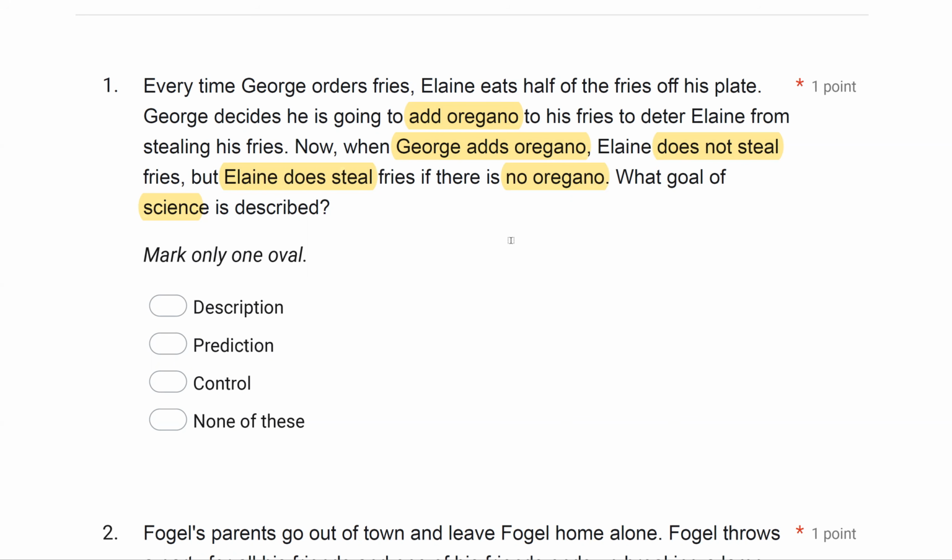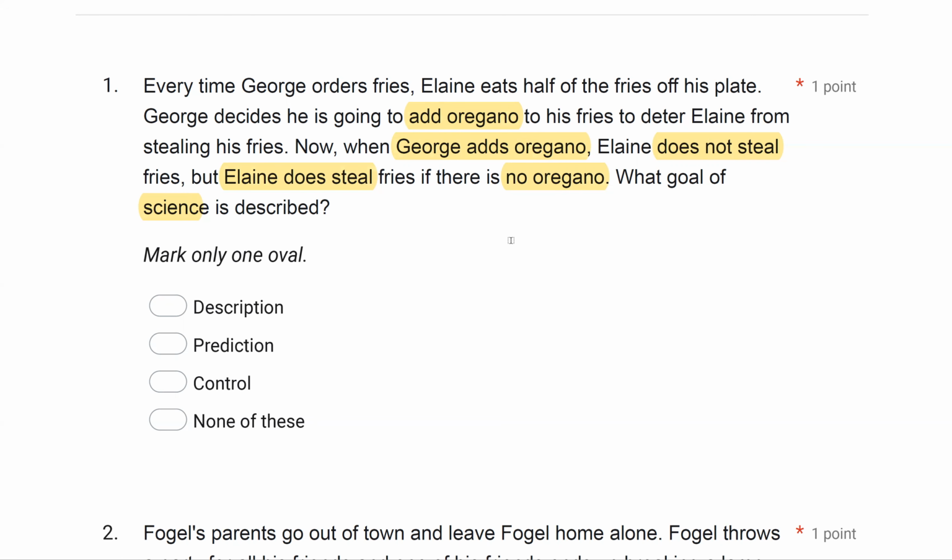So when we think about description, prediction, and control, description is kind of the lowest order of magnitude, right? With description, all you're doing is describing what happened. This would be George just saying, Elaine eats my fries. He's describing the occurrence. He's not making a hypothesis. He's not experimenting with anything. A prediction is now you're trying to make a hypothesis. You're trying to identify possible correlations. A prediction would be George saying, Elaine eats my fries. If I add something like oregano, she won't. With a prediction, you're not actually manipulating anything, but you're predicting what might occur, or you're trying to identify possible correlations.